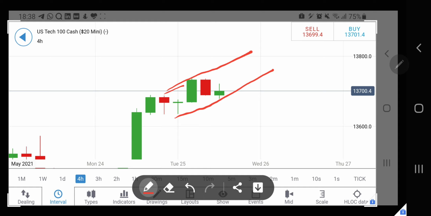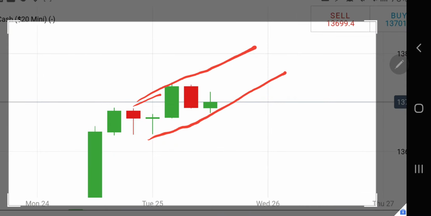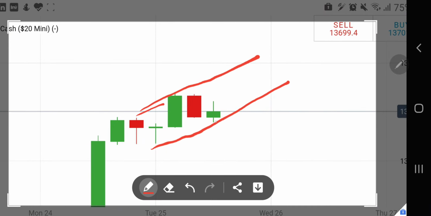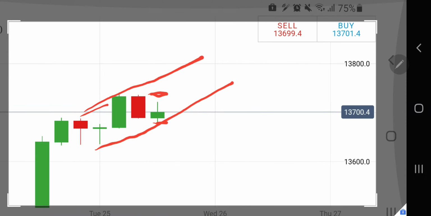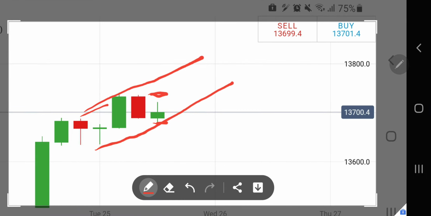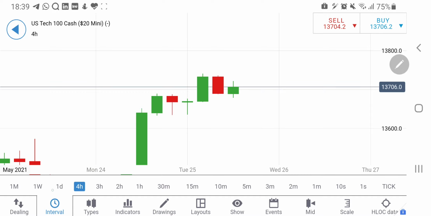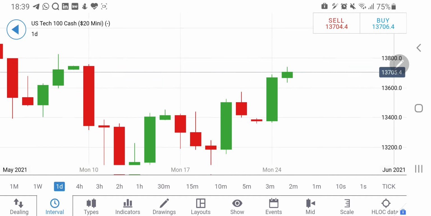On an hourly chart, it is reflected that we might see a drop. On a 4-hour chart, we have seen a great red candle previously. Now the candle is green with a tail and a wick, and it is getting some support at around 13680. So on the upside, it is getting resistance at around 13720 as well. 13730, I think that is the point where it is getting some resistance.